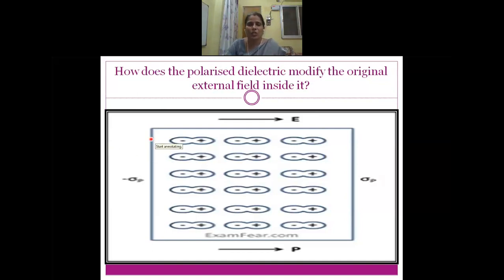Here we are going to assume this is the direction of the external electric field. And we are going to place a rectangular dielectric slab in the external electric field. Because of the presence of the external electric field, inside the dielectric there will be an induced dipole moment. I will explain this now with the help of the proper diagram.